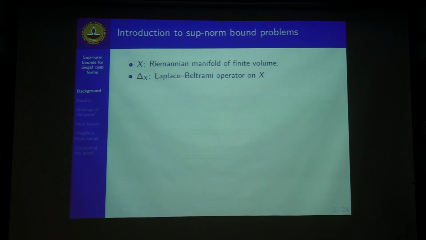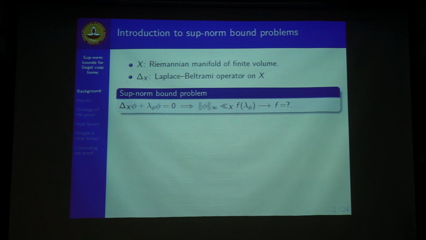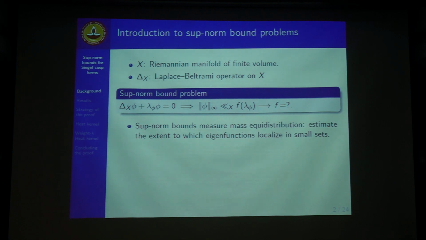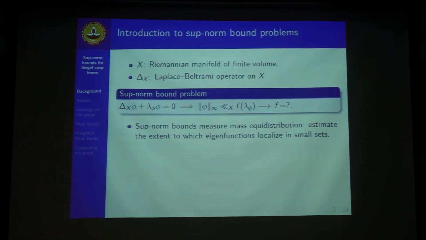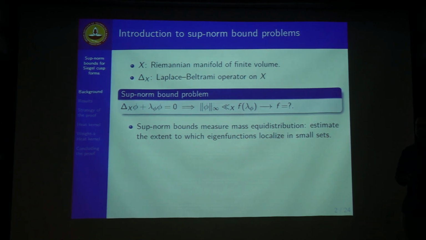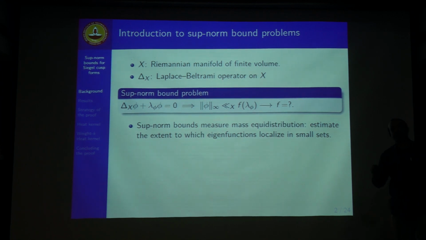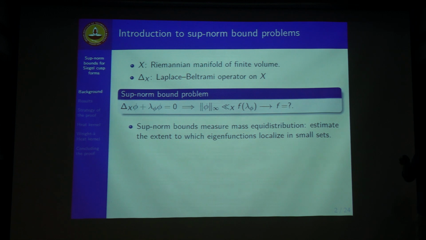So subnorm bound problems, this was originally a problem in classical analysis where you have a Riemannian manifold of finite volume and a Laplace-Beltrami operator on that, and we are supposed to find spectral bounds of the eigenfunctions of this Laplace-Beltrami operator. This came up as problems in chaos theory for studying the eigenfunctions. More particularly, this gives a measure of mass equidistribution of the eigenfunctions. A higher subnorm generally means that it's less equidistributed, and a lower subnorm generally means it's more equidistributed.